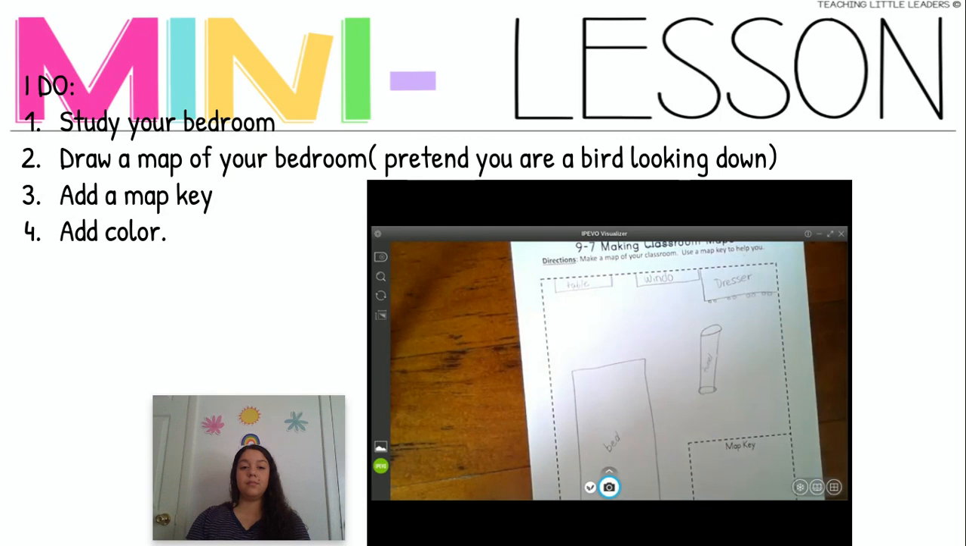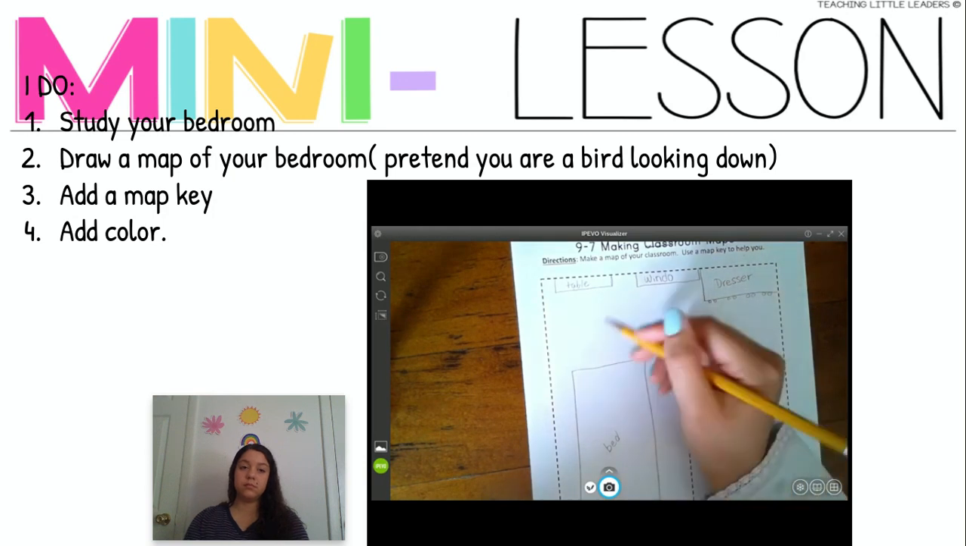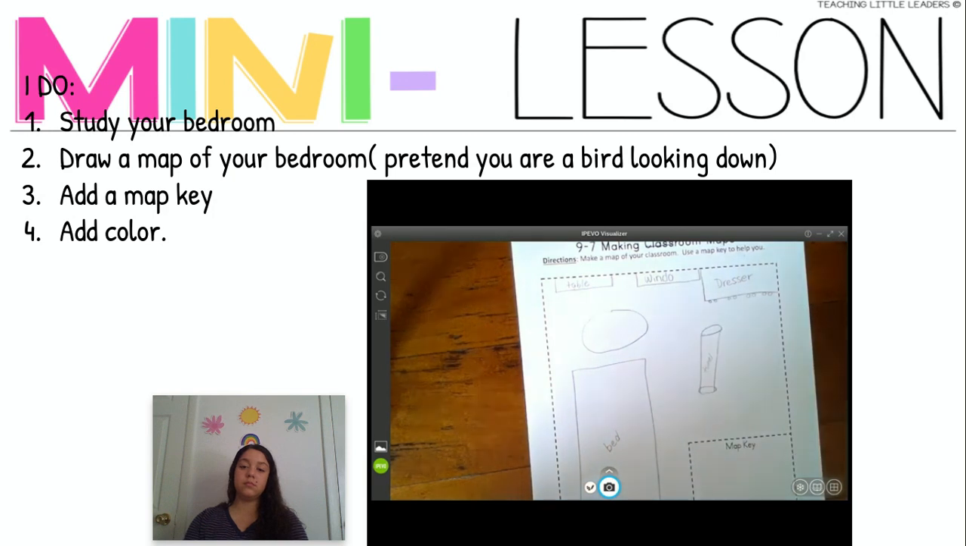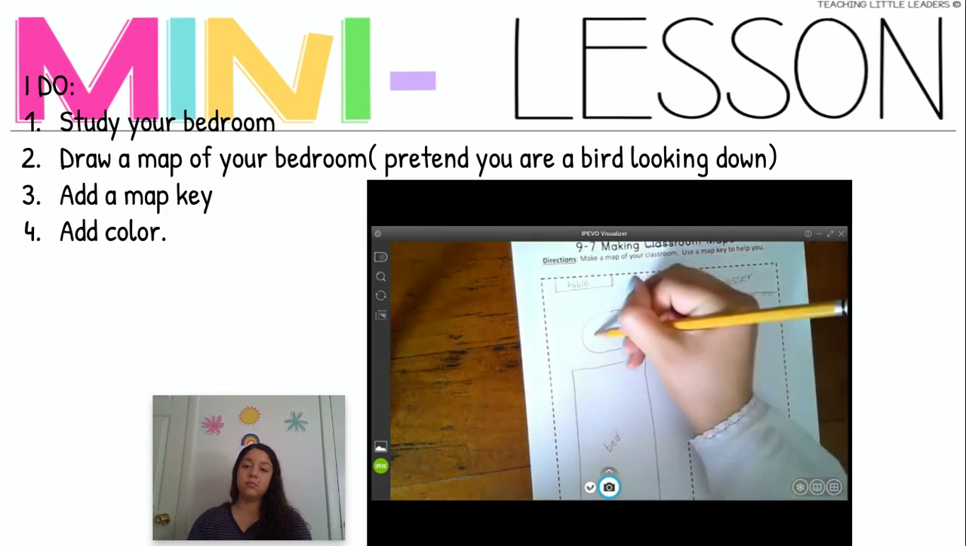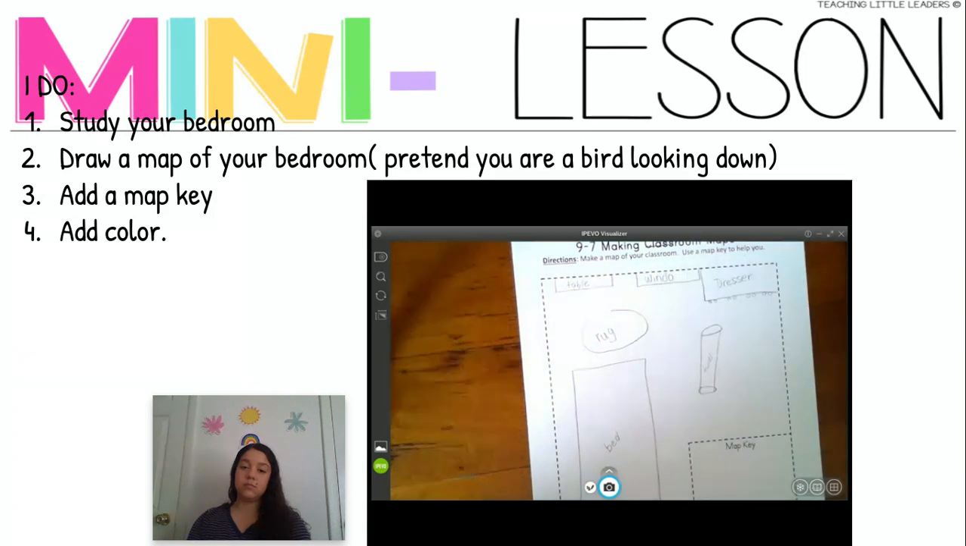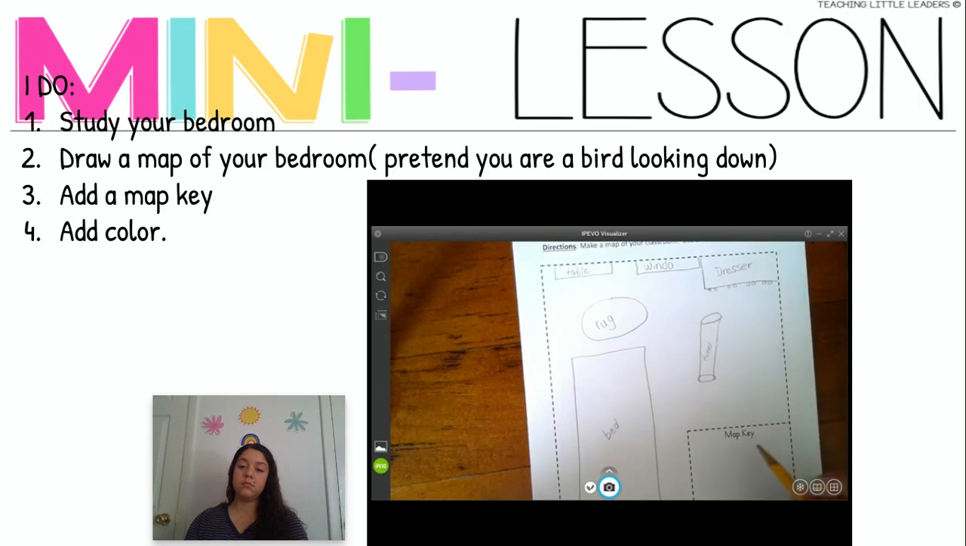Okay, and the very last thing that's in my bedroom is a circular rug. And that rug is right here in front of my bed. So I'm going to draw a circle. And I'm going to label it rug. R-U-G. Now I need to make a little map key so I know what different things are. I'll start with my bed. I'm going to just draw it smaller and make a little bed. Bed.